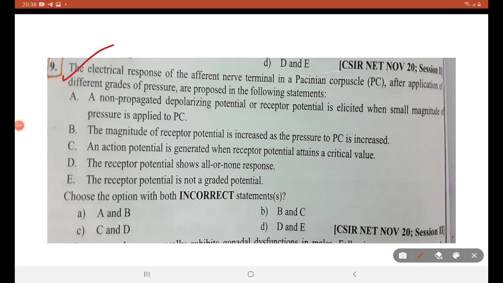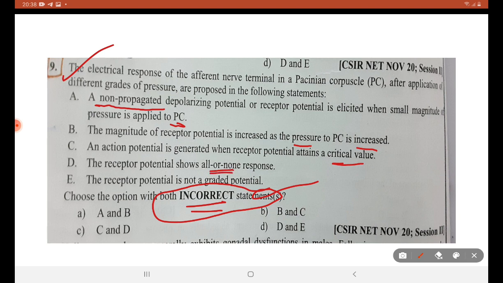Second statement. Non-propagated depolarizing potential, or the receptor potential, is elicited when a small magnitude of pressure is applied to the Pacinian corpuscle. Next statement: magnitude of receptor potential is increased as the pressure to the Pacinian corpuscle is increased. Third statement: action potential is generated when receptor potential attains the critical value. So we are going to find the incorrect statement. Option D: receptor potential shows all or none response. Option E: receptor potential is not a graded potential.